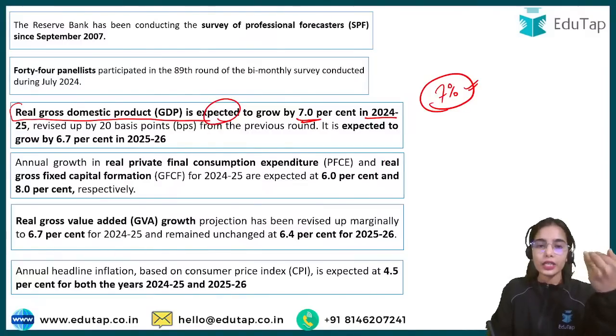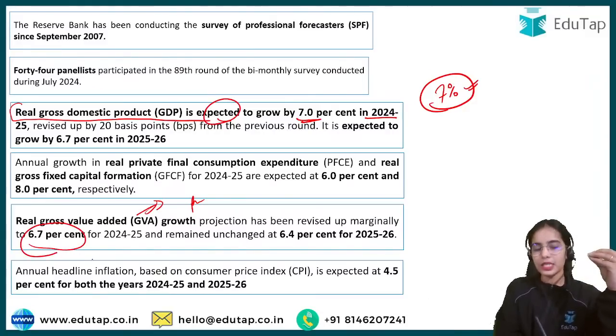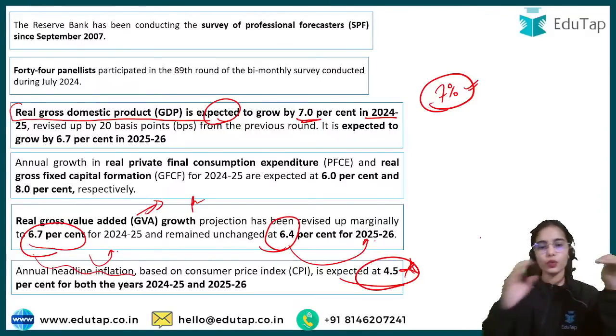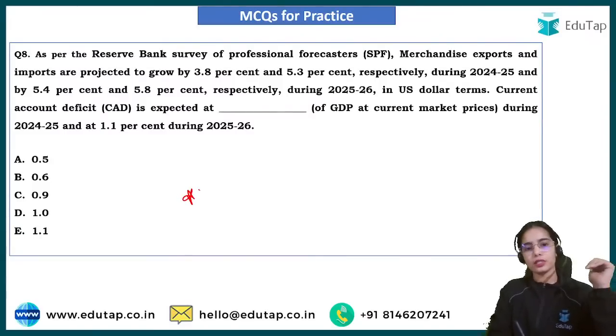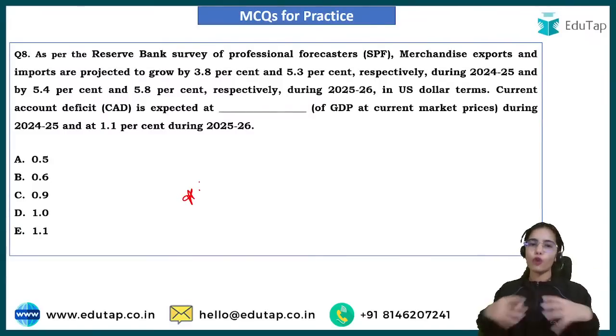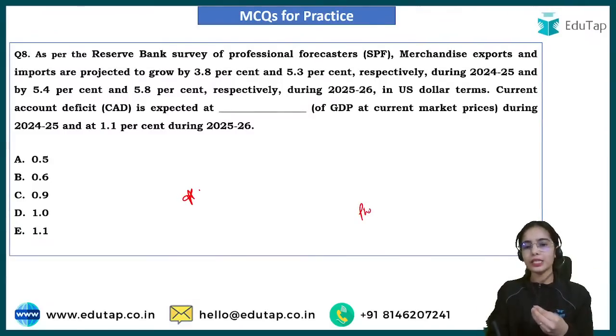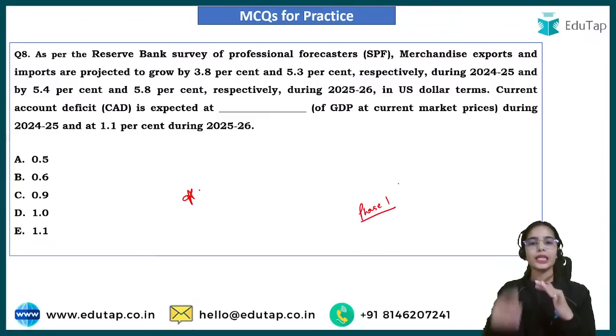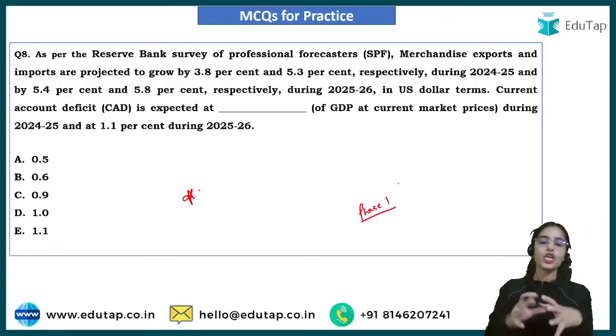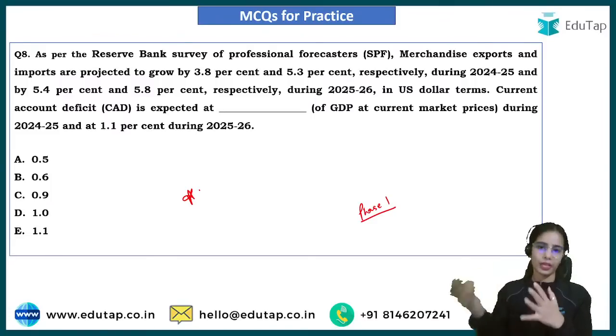Now coming to real gross value added growth. So this is from the production side. So the real GVA growth is expected at 6.7% in 2024-25 and 6.4% in 2025-26. And for annual headline inflation, this is expected at 4.5% in both years 2024-25 and 2025-26. Now try to answer this question. Yes, so for all the students, see from last year what has happened, that even in phase 1 there are statement-based questions that are coming. Okay, so you have to be prepared at the top level.